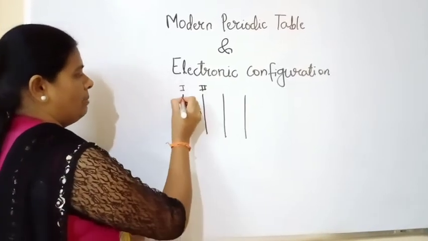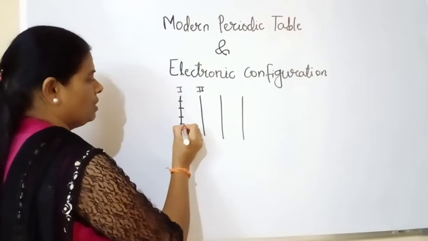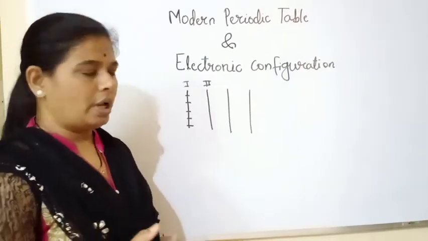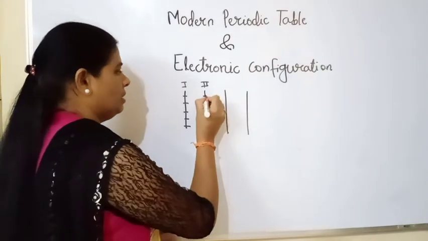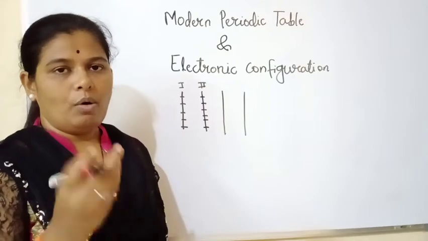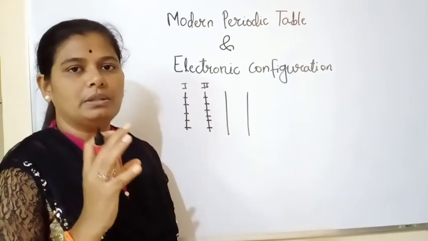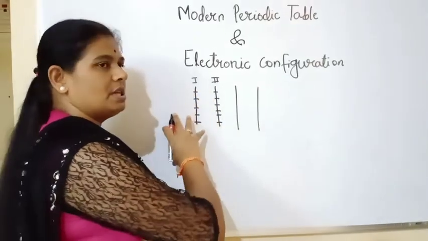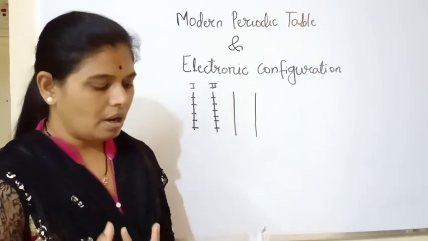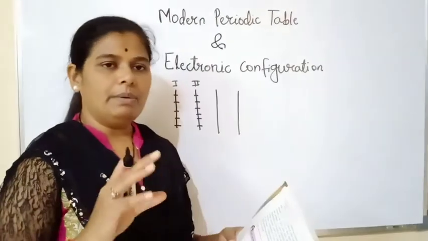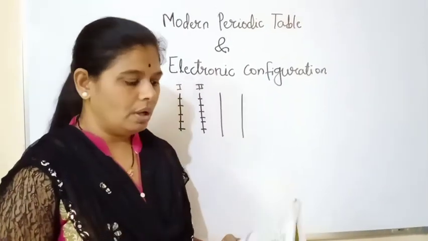The elements present in the first group show similarity in their properties, and the elements present in the second group have similar properties. This similarity is seen in elements which belong to the same group.